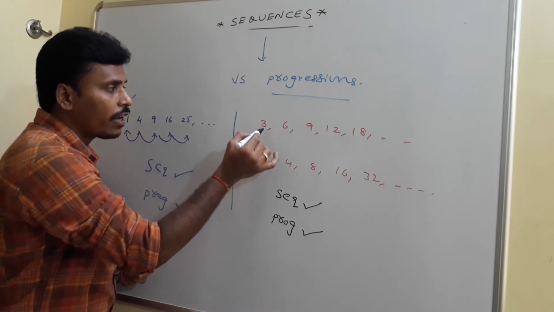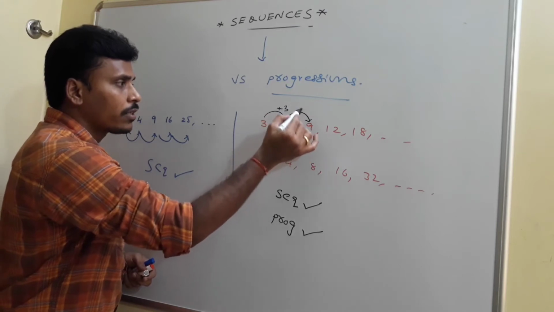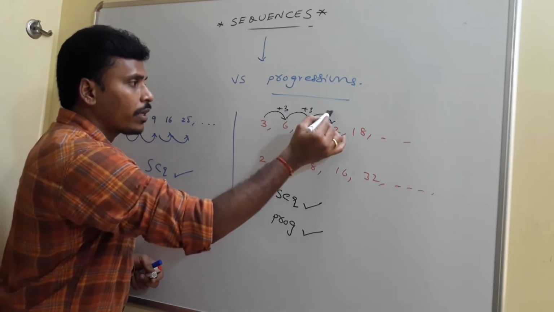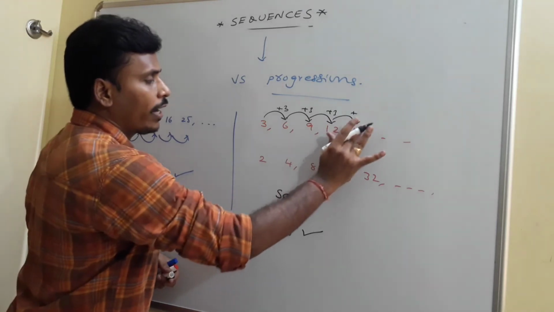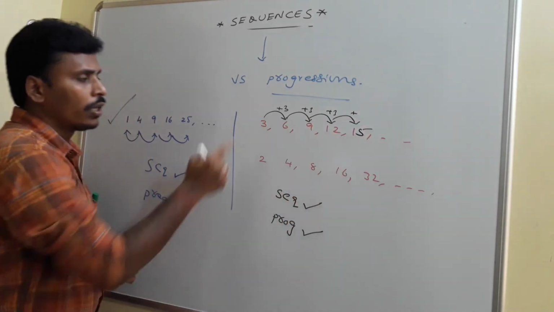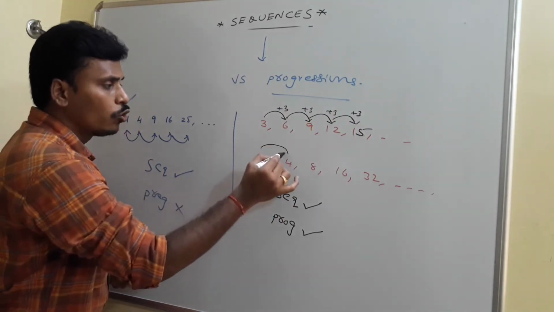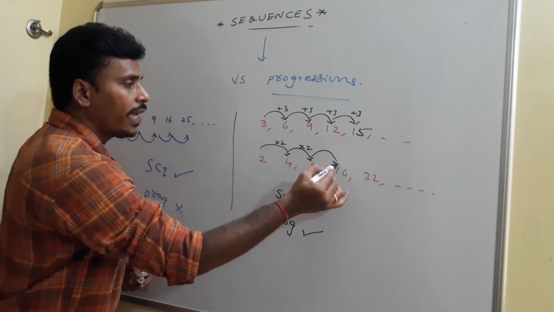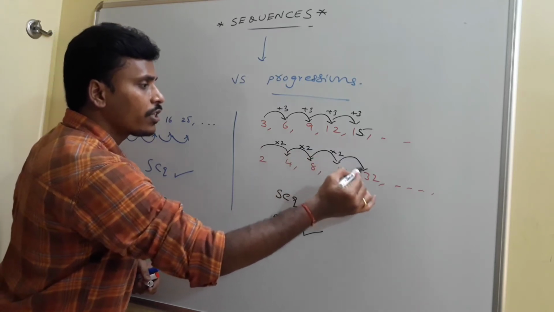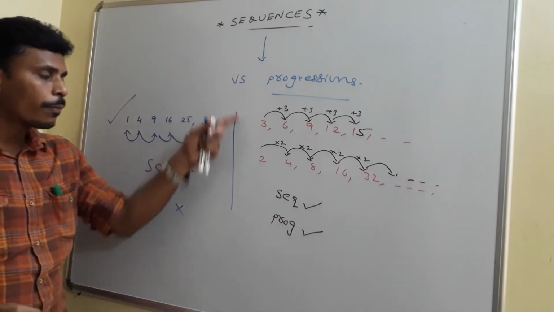Here we are maintaining a common difference concept. 3 plus 3 is 6, 6 plus 3 is 9, 9 plus 3 is 12, 12 plus 3 is 15. So, 3, 6, 9, 12 and 15. And now, 2 into 2 is 4, 4 into 2 is 8, 8 into 2 is 16, 16 into 2 is 32. Like that, if we move, we call it progressions.